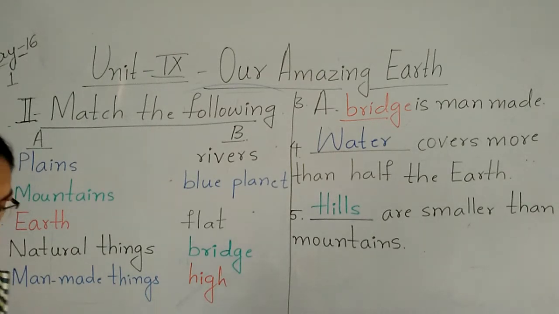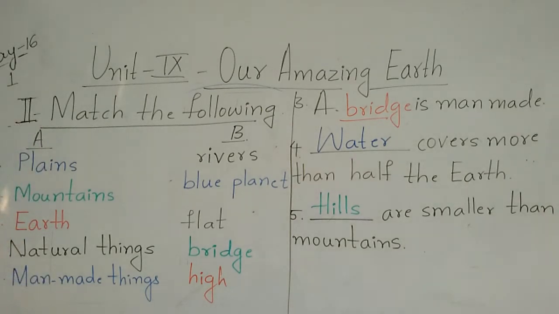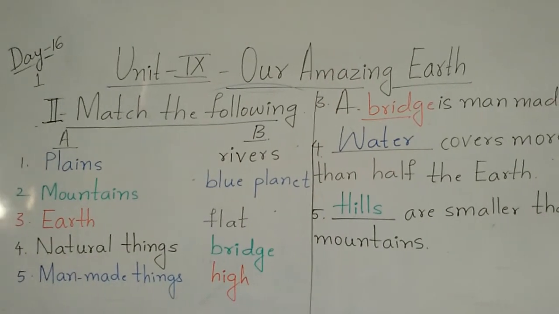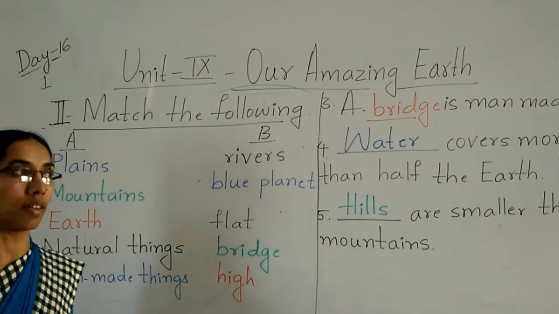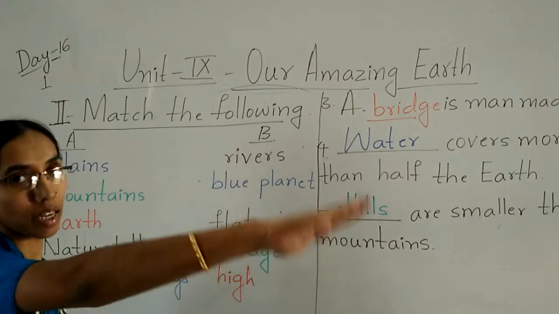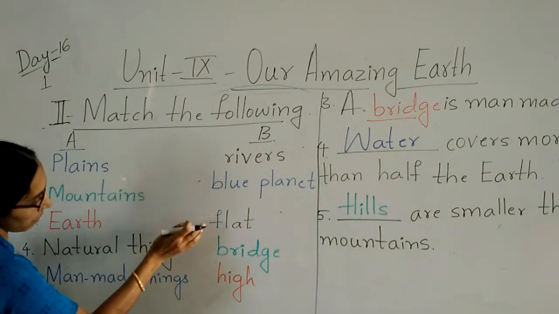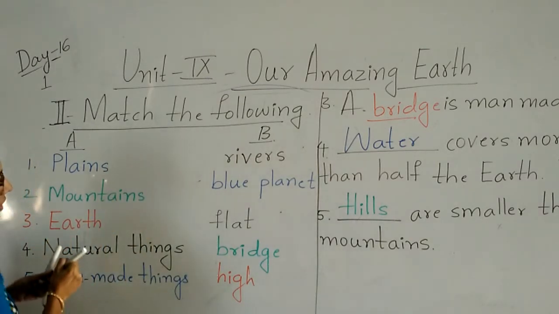So first they had given the plains. Okay? So plains are flat. First only I said plains are flat land. So here you can see where is the flat. Very good.